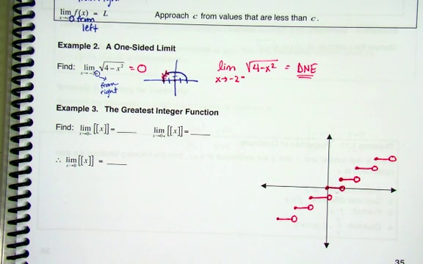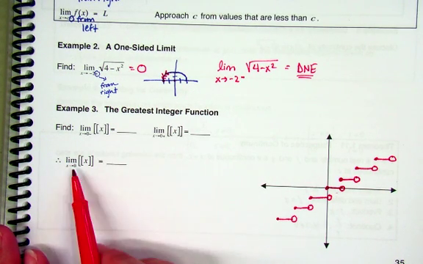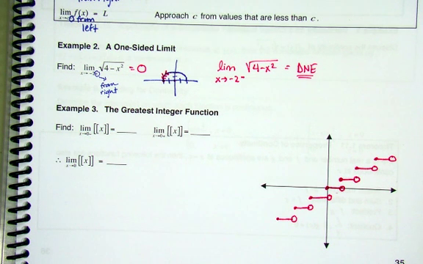Go ahead and figure out from the left, from the right, and then overall. We're looking at it for 0 here. Okay, good.